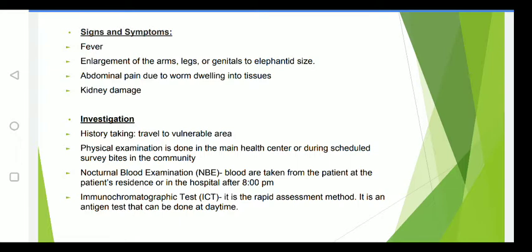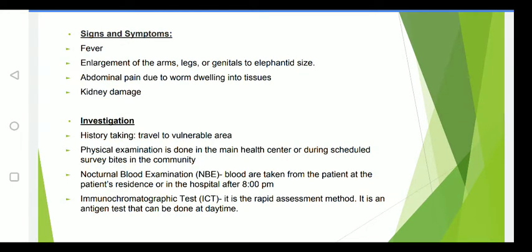So because of that, the person will get abdominal pain, and kidney damage will occur because of larval and worm production. Then, for investigation, the history collection will be taken. We will ask whether the person has been exposed to a vulnerable area or not, by asking the person questions.